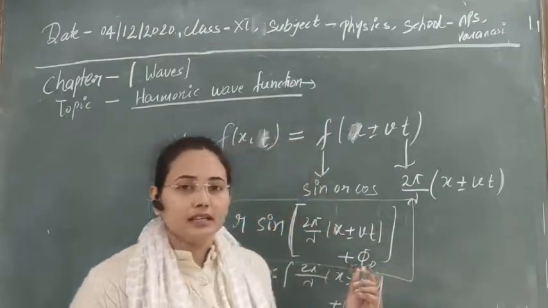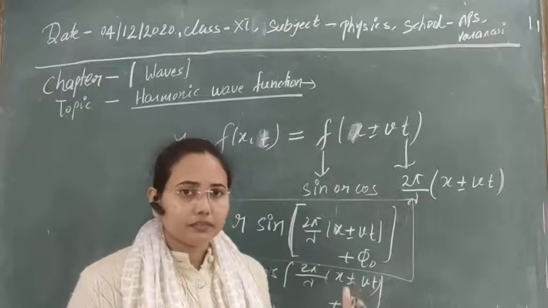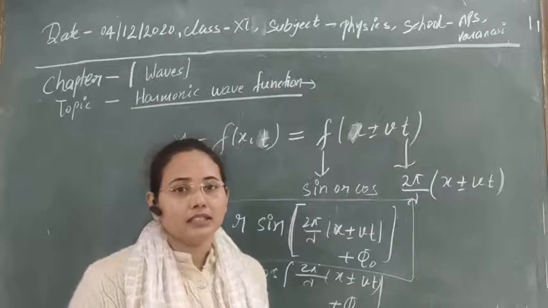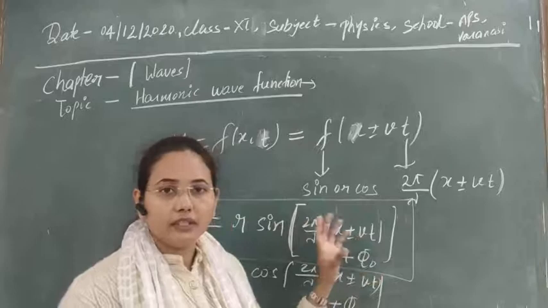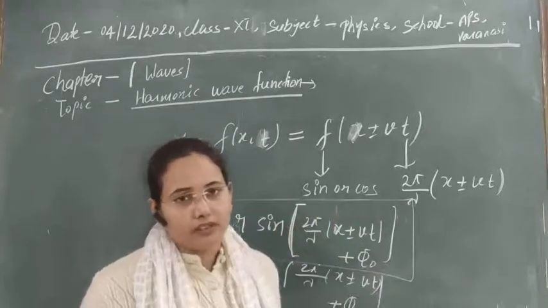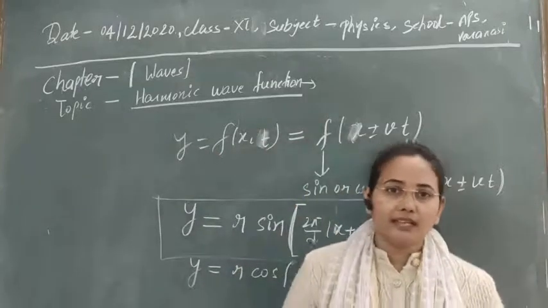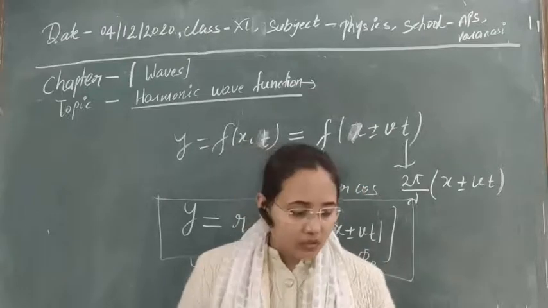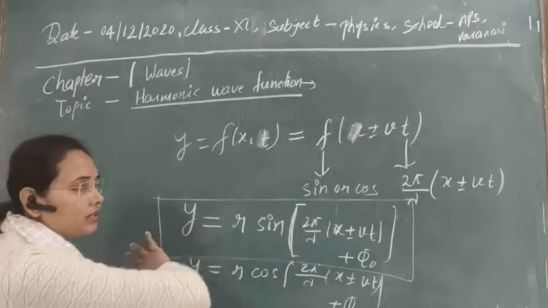Suppose that initially the phase is phi 0, and if the wave is continuously moving and the phase is changing, then this phase will change with the change in distance, or with the change in time, obviously. So if the position of the particle is changing, then obviously its phase will change accordingly. Clear? So this is the harmonic wave function. I think that is clear to you. There is no confusion at all.